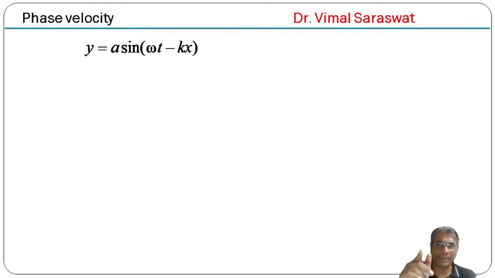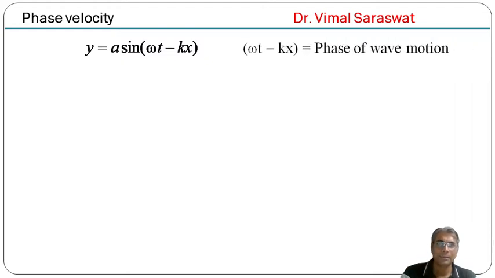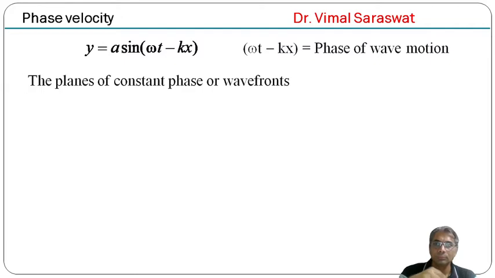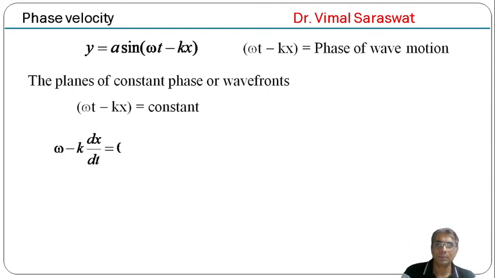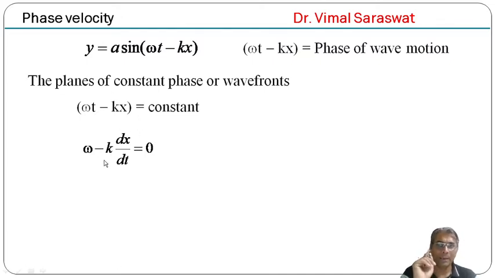Now y equal to a sin(omega t minus kx). Here omega t minus kx is the phase of the wave motion, and for the planes of constant phase or wavefront, omega t minus kx equal to constant. If we differentiate this equation with respect to time, then omega minus k dx by dt equal to 0.